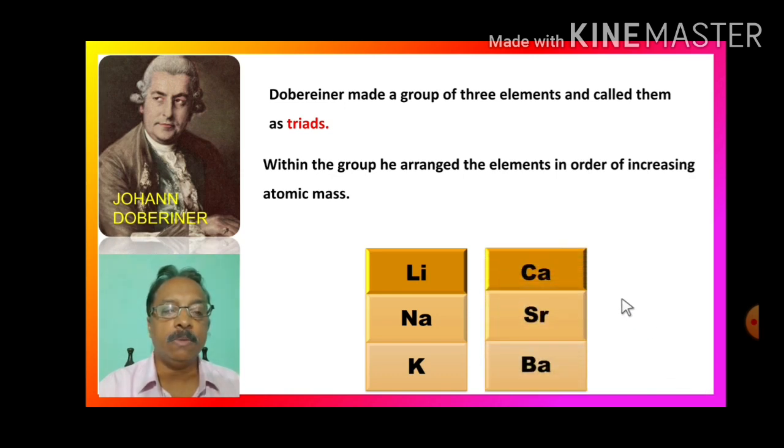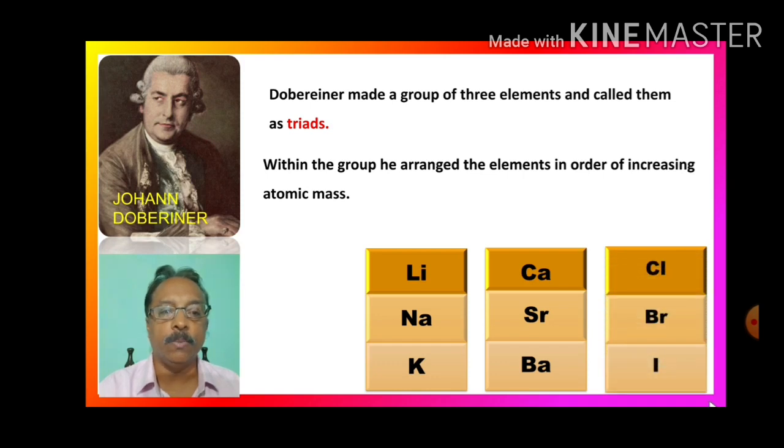Let us see the second triad of Dobereiner. Ca stands for calcium, Sr stands for strontium, and Ba stands for barium. So calcium, strontium and barium was the second triad. And the third triad is chlorine, bromine and iodine. In all the 3 triads, the atomic mass of sodium, strontium and bromine was unknown. He calculated it by means of the arithmetic mean of the other 2 elements of the triad.